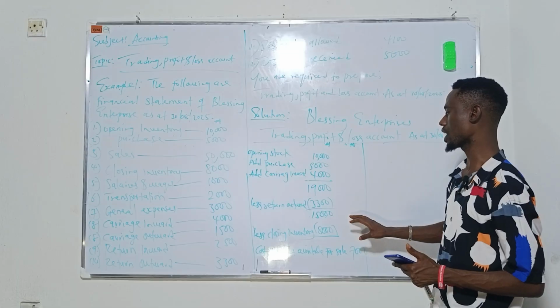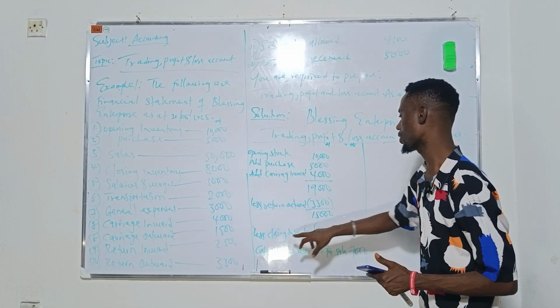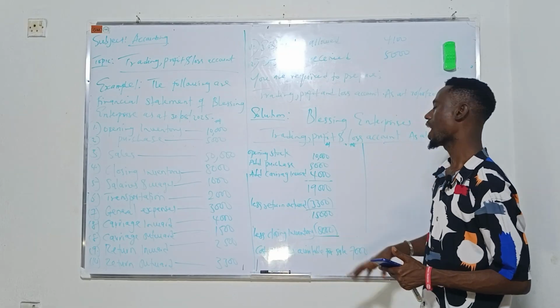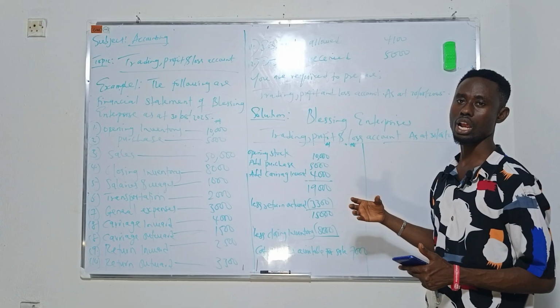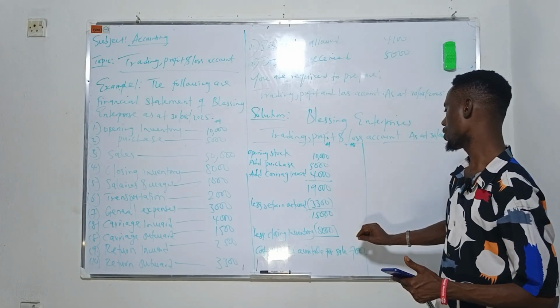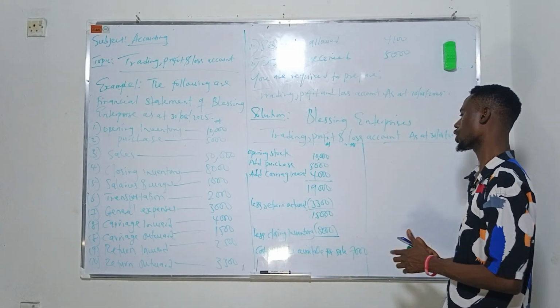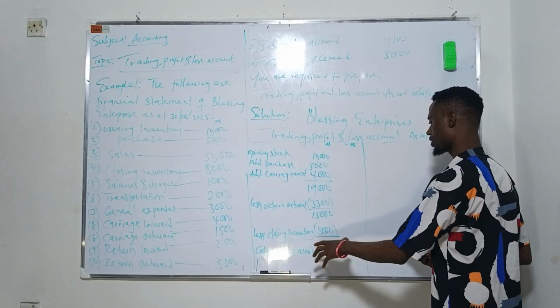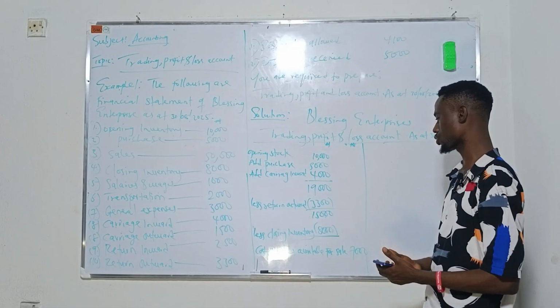Then we say that we want to know the actual cost of goods sold. So we take the closing inventory. At the end of the day, we are still having some goods that are remaining. So you minus this from these goods, and we find out that we have what we call cost of goods available for sale. That means the actual goods that we are ready to sell.